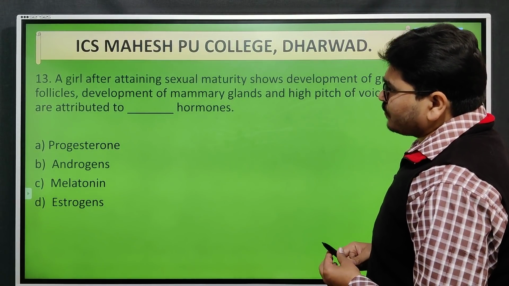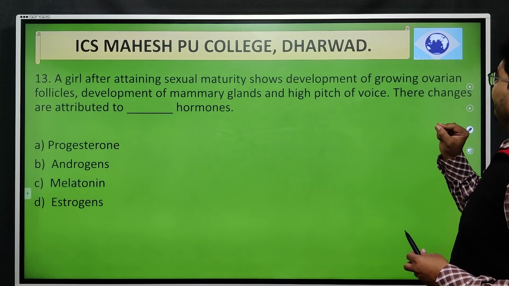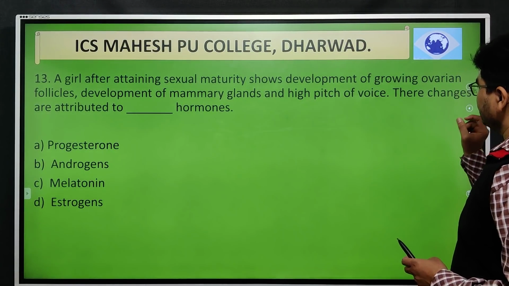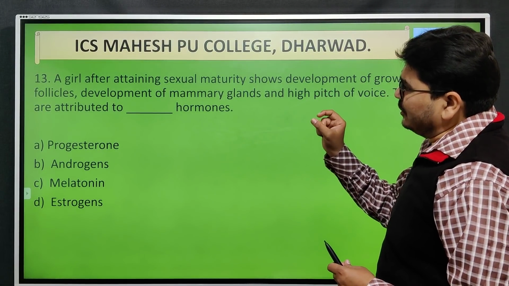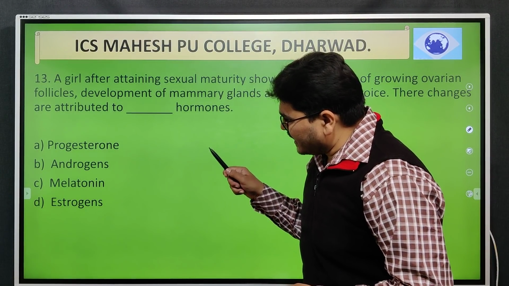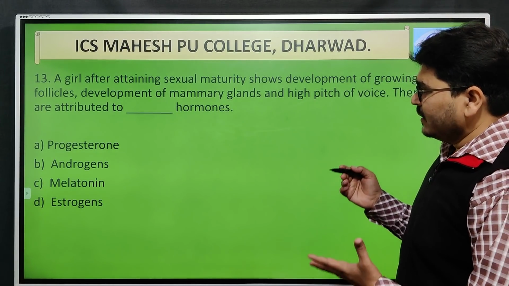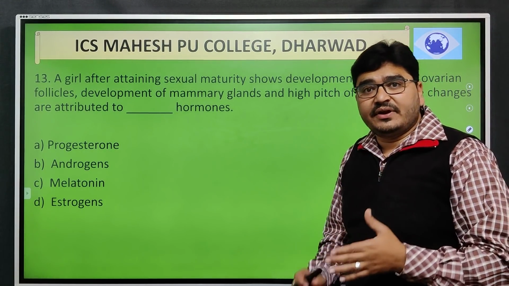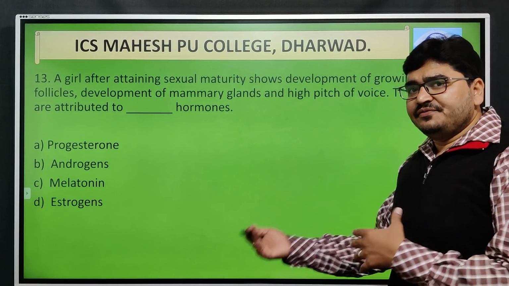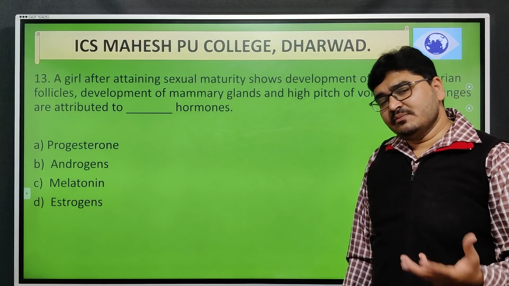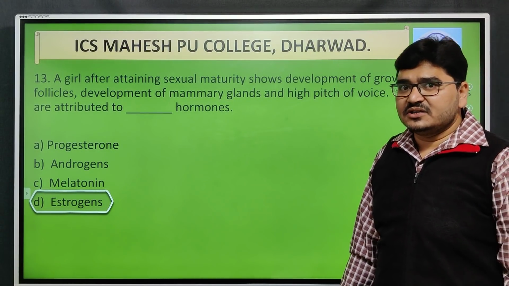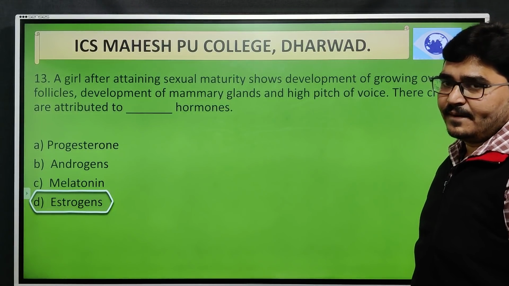Next, a girl after attaining sexual maturity shows the development of growing ovarian follicles, the development of mammary glands and a high pitch of the voice, and these changes are attributed to which hormone they are expecting you to find out. Progesterone, androgen, melatonin and estrogen. As we all know, estrogen is one of the hormones that is secreted at the time of puberty. That is how the menstrual cycle takes place. Along with the physiological changes that take place during the menstrual cycle, some physical changes will also take place. So for that, the only hormone held responsible is estrogen. Okay.